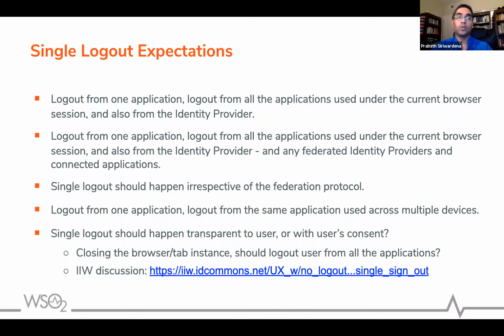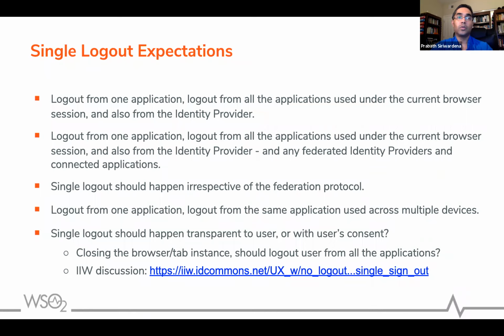Also you can send a SAML request in an HTTP body and do a post, and that binding is called SAML HTTP post binding. And if you send a SAML request in an HTTP redirect, we call that SAML HTTP redirect binding, right? All these bindings define how exactly you can transport a SAML request or a response using that particular channel. And then the last component is called profile. A SAML profile defines how you can combine these assertions, the request response protocol, and also the bindings together and address some useful use case.